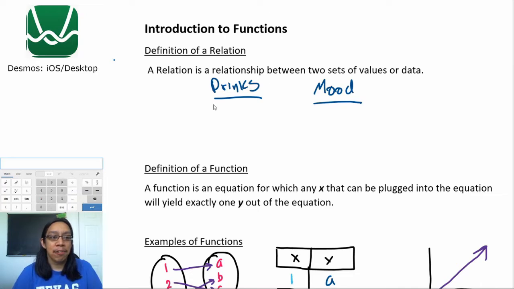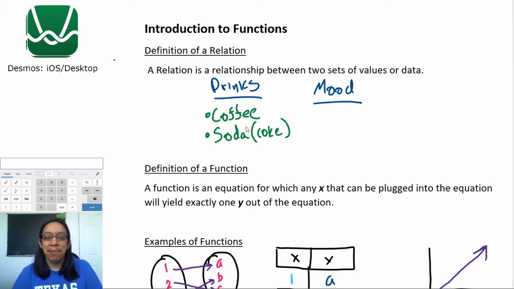So what are some of the drinks that I like to consume? One of the things I like to drink is coffee. I don't know about you guys, but I need coffee to start off the day every day. It's not addiction, trust me. Another thing that I like to drink is soda. More specifically, I really like to drink Coke. I can't tell you how many different types of Coke I've had. And let's put something healthy in there. I also like to drink a nice hot tea. If you're looking for recommendations, I prefer a really nice black tea or a green tea. Really soothes the mind.